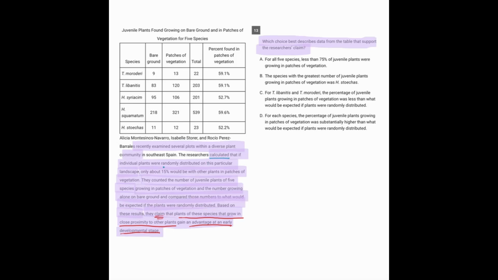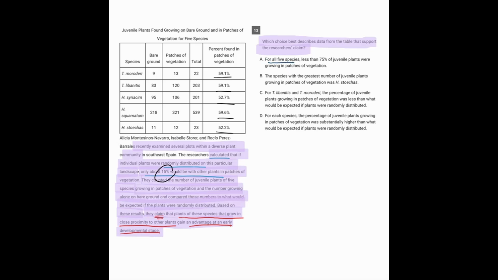So now looking back at the paragraph for a moment, the prediction, which is being called the calculation here, is that if the plants were randomly distributed, only about 15% of them would be with other plants. And now when you look at the table, how many were found in patches of vegetation, in other words, with other plants? And the numbers are way higher than 15%. 59, 59, 53, 60, 52. And so we're seeing that the numbers came out way higher than they predicted. So let's look at the answer choices.